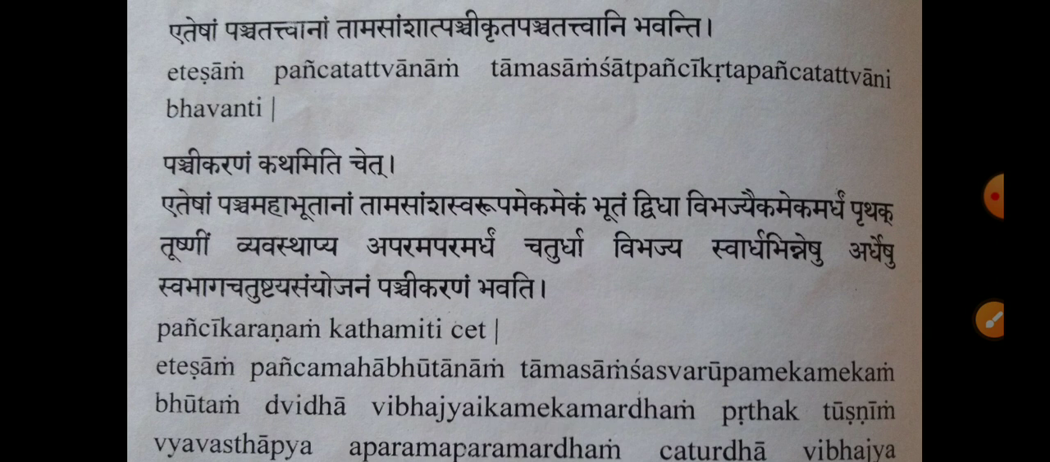So, the final composition of each element will be 1/2 of its own and 1/8 of each of the other 4 elements. So, this is the final composition of each element. This is called panchikaranam. After grossification of these tanmatras, finally gross elements are born and disclosed to the universe.